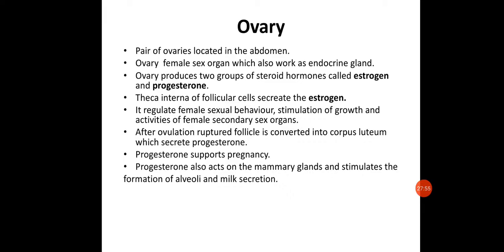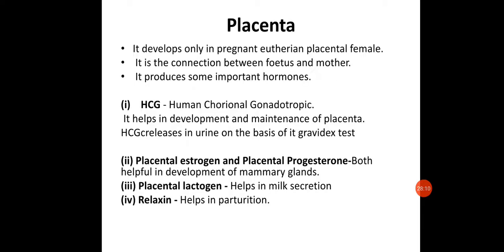So thus we can say estrogen and progesterone are the hormones secreted by the ovary by different structures and at different times, okay. And this progesterone is also responsible for development of the mammary glands and stimulates the formation of alveoli and milk secretion. That is about the ovary.